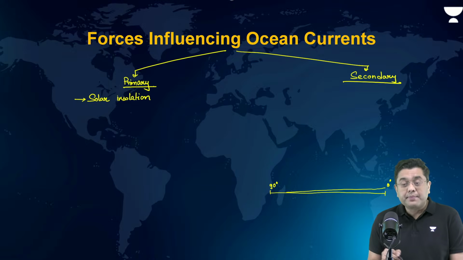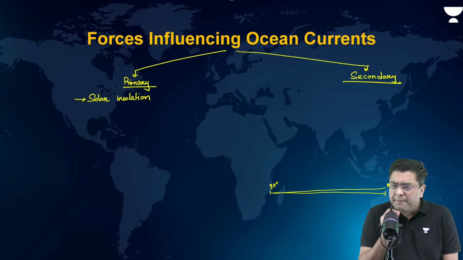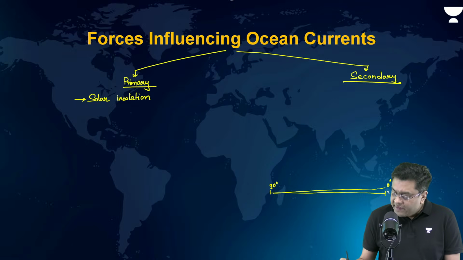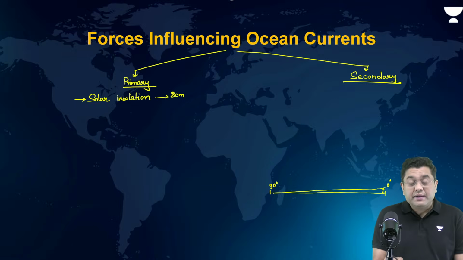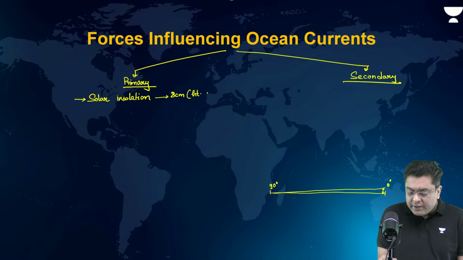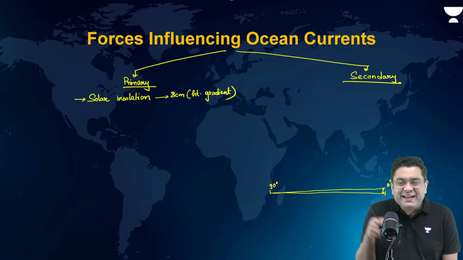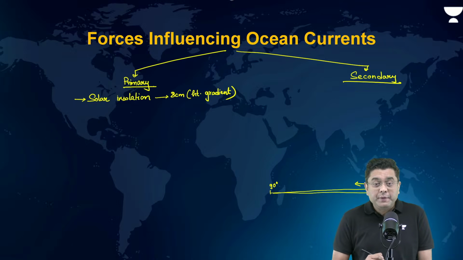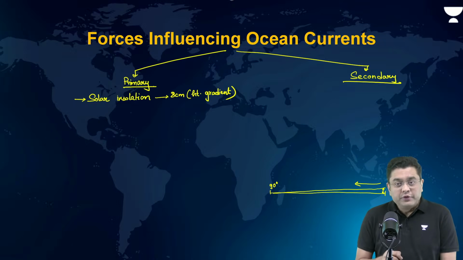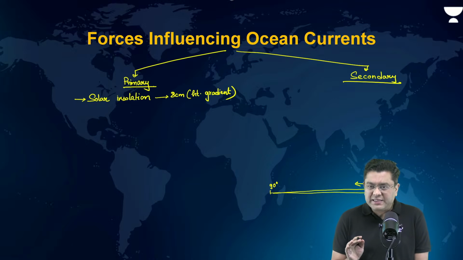Colder regions have particularly compressed water. So there is an expansion, a height gradient. Oftentimes a height gradient of around 8 centimeter is created in the lower latitude. And that generates a natural flow from the lower to the higher latitude. So solar insolation is a prime factor.